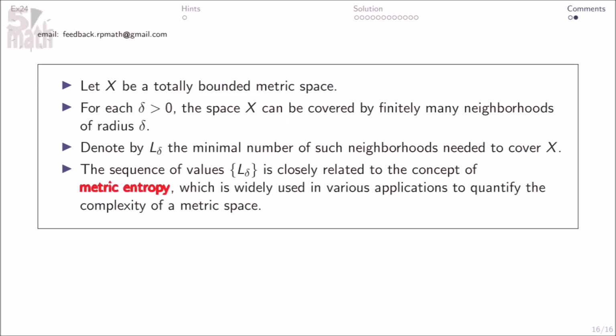Let X be a totally bounded metric space. For each delta greater than 0, the space X can be covered by finitely many neighborhoods of radius delta. Denote by L delta the minimal number of such neighborhoods needed to cover X. The sequence of values, the set of L delta, is closely related to the concept of metric entropy, which is widely used in various applications to quantify the complexity of a metric space.